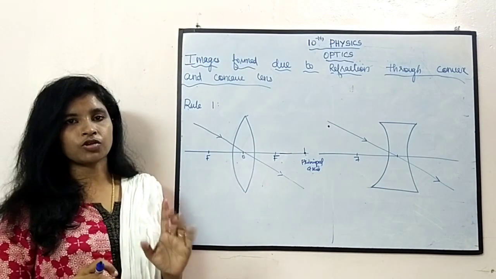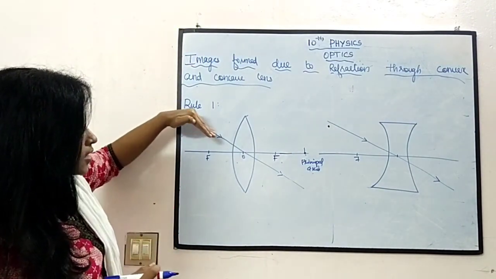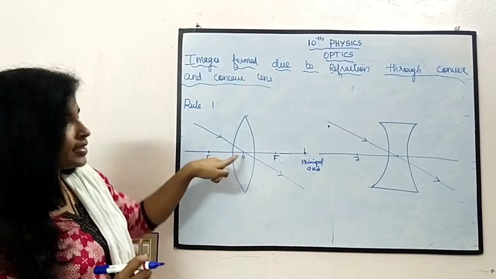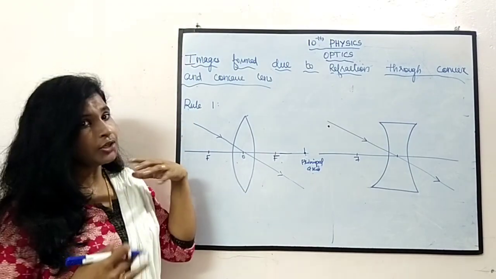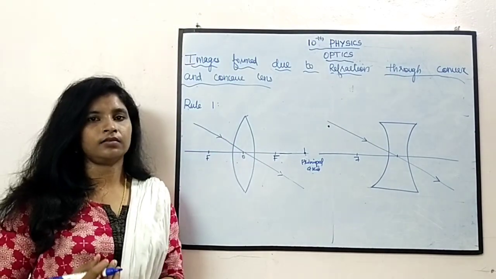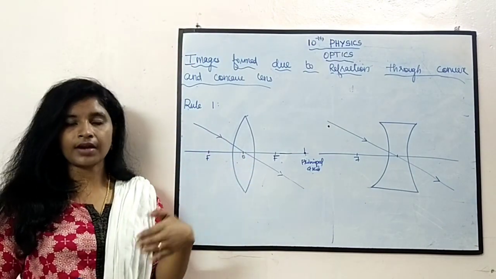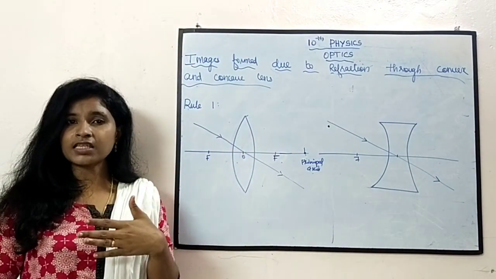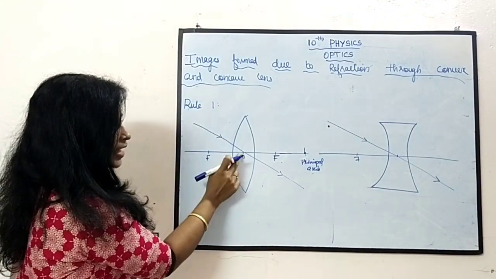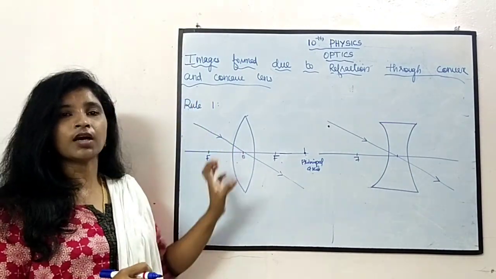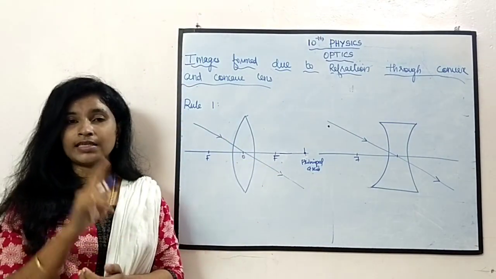So first rule, let us see the first rule. If the light ray passes through the optical center of the lens, the light will refract and continue to flow in the same path. புரியுதா? அந்த light வந்து optical centerல போய் பட்டு refract ஆச்சு அப்படினா, the refraction will continue in the same path. If the light hits or strikes the optical center of the convex lens, it will continue to follow the same path. That is the first rule.